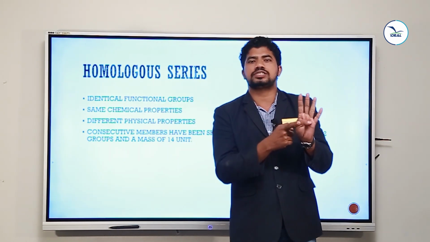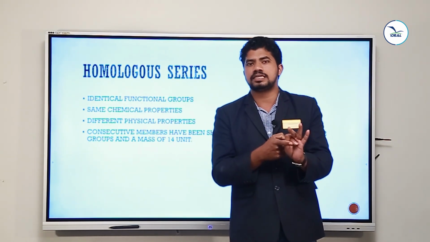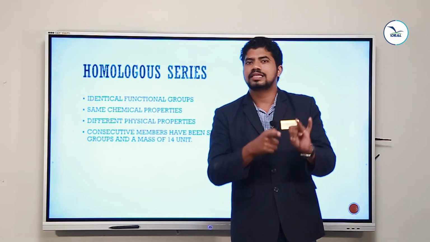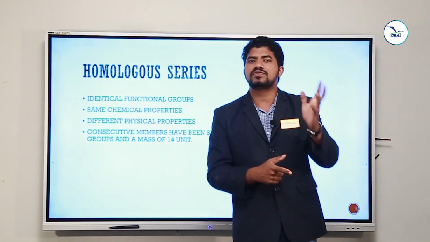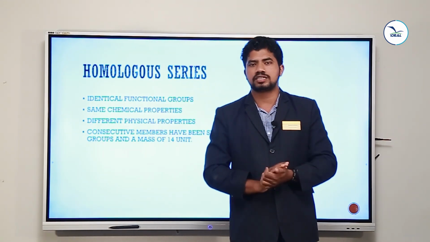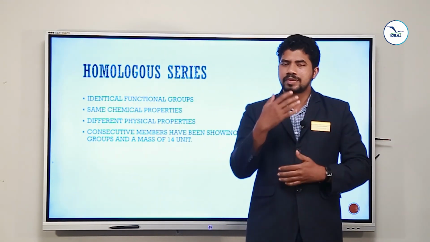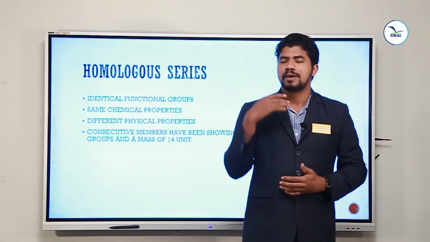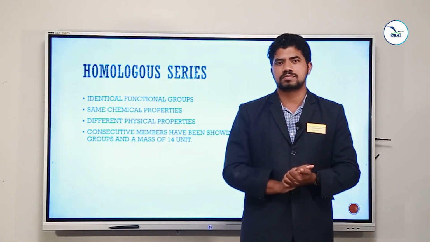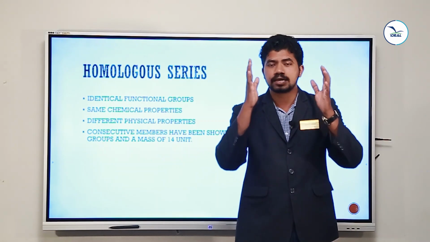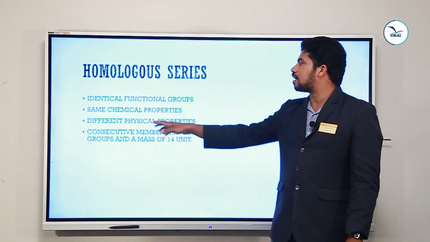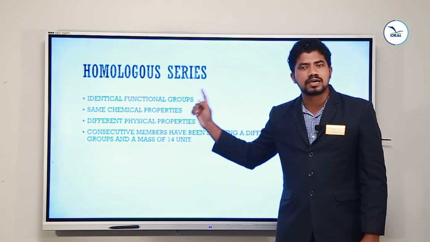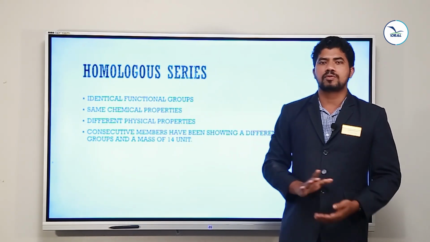Their mass will be changed. Their density will be changed. Their volume will be changed. Their melting point will be changed. Their boiling point will be changed. Whatever the physical characters, all should be changed because of the difference in the mass, the difference in the carbon atoms, and the difference in the hydrogen atoms. So don't forget, the difference in the total number of carbon and hydrogen makes them show different physical properties.